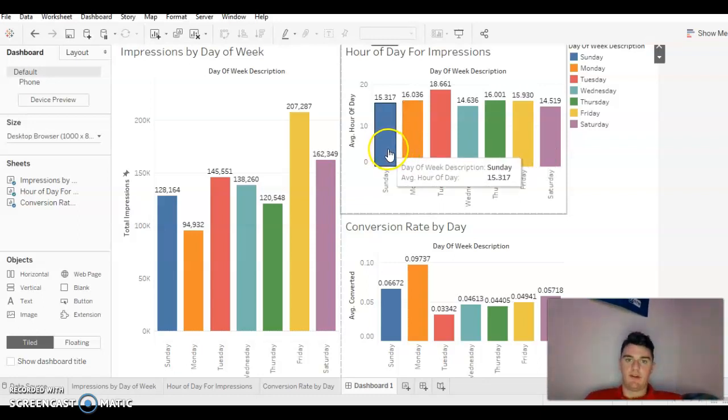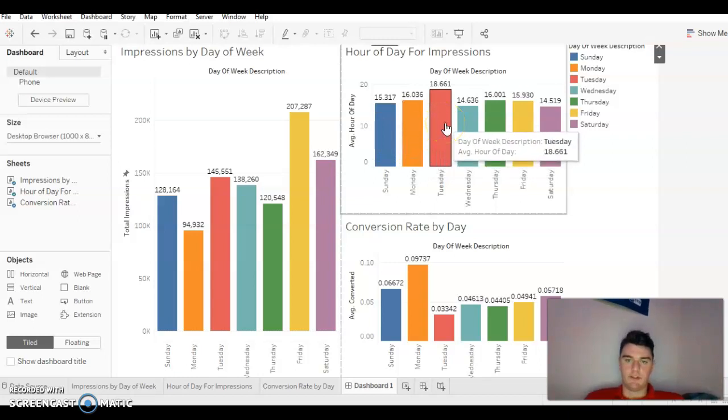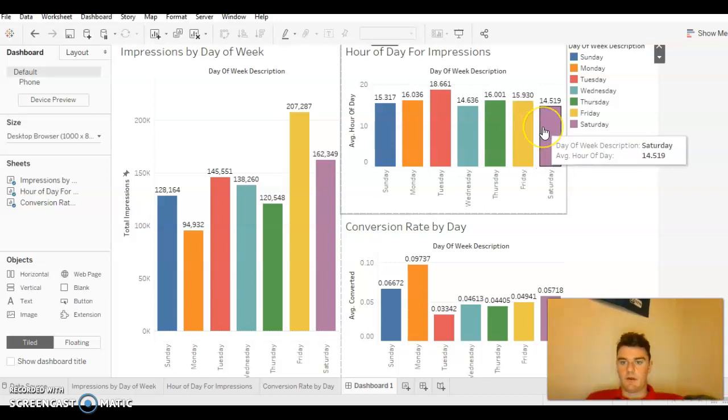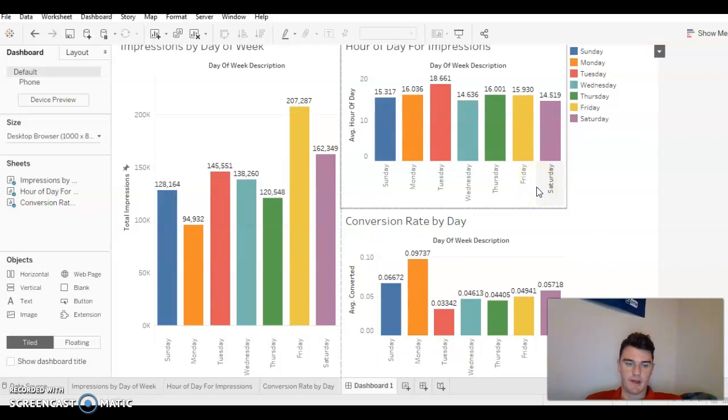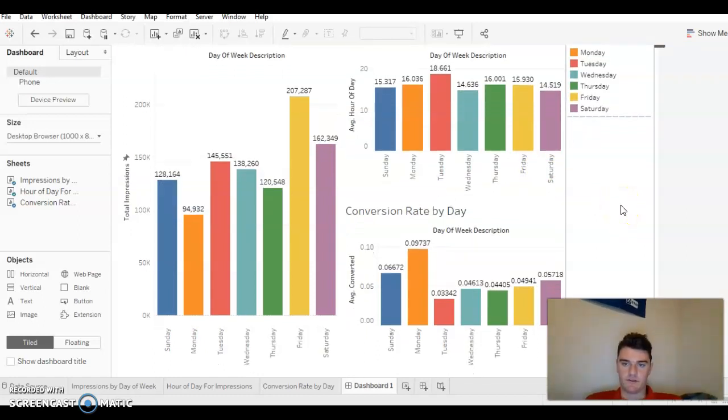So Sunday coming in around 3 o'clock, Monday around 4, Tuesday being the highest with almost 7 o'clock. Right here we have Wednesday at around 2:40. Right here 4 o'clock again, and almost 4 o'clock here as well. And then for Saturday, which is our lowest, around 2:30 is the average time they get leads. So that means it could be a little bit higher or a little bit lower, but it's just where the bulk of the leads come in at.